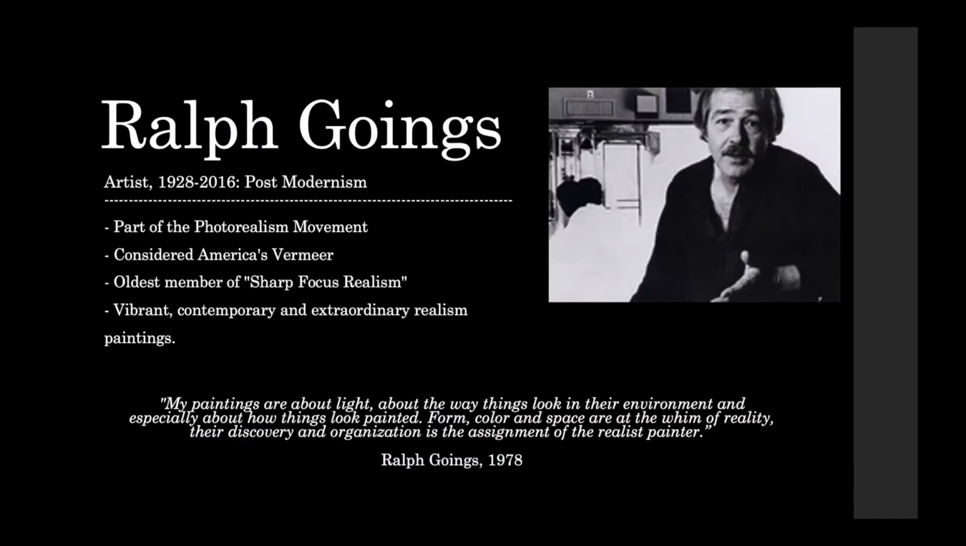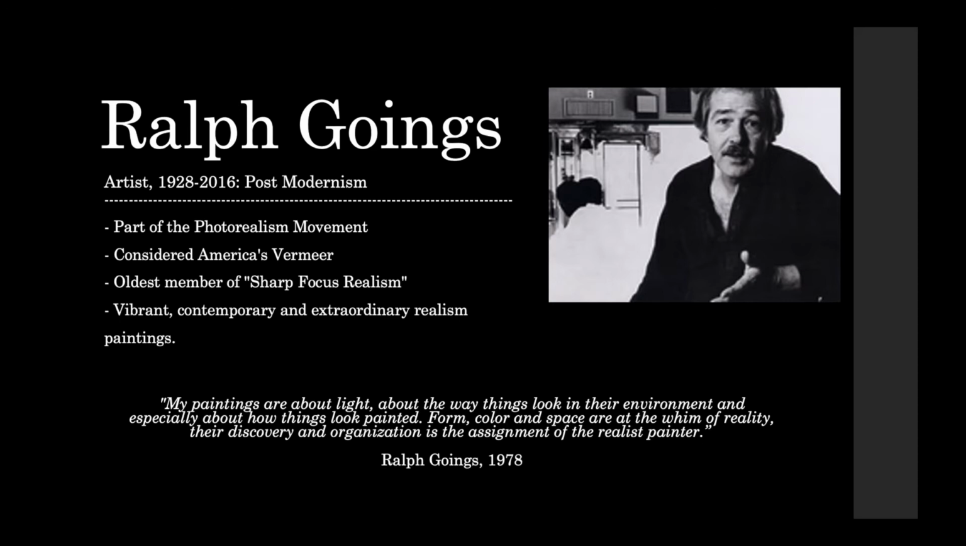Ralph Goings is a realist painter in the postmodernism era who was part of the photorealist movement in the late 1960s, specifically part of the sharp focus realism. For Goings, the camera and photorealism are merely means to immobilize light and crystallize moments of reality. His particular specialty is to transfer visual information onto an actual canvas. He particularly conveys traditional American scenes.